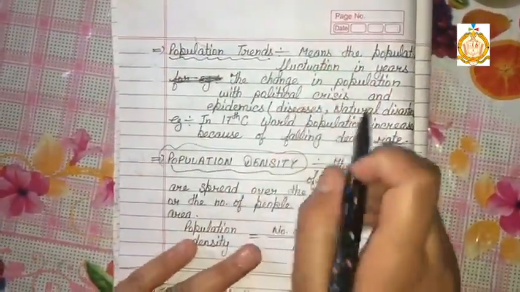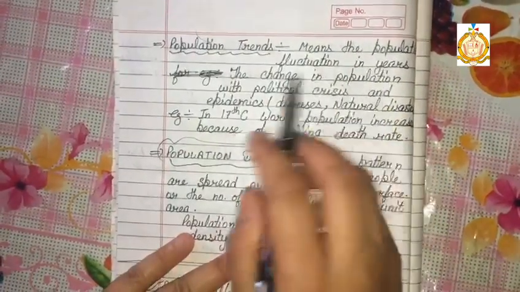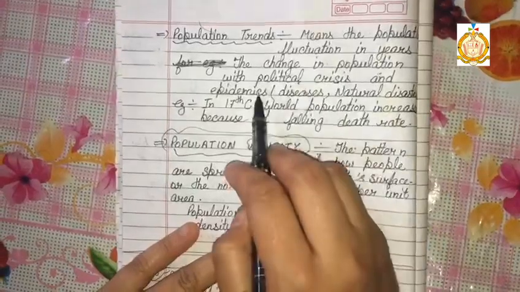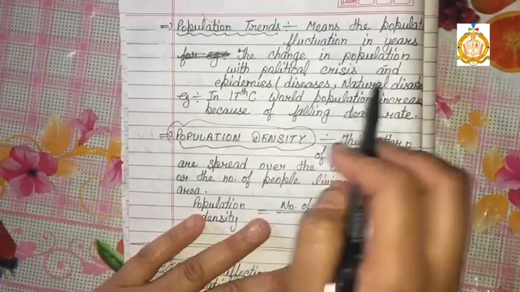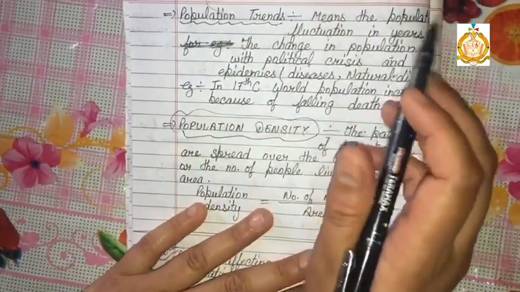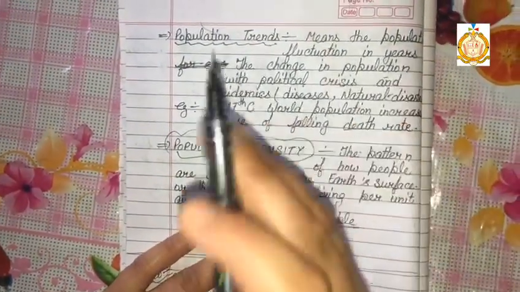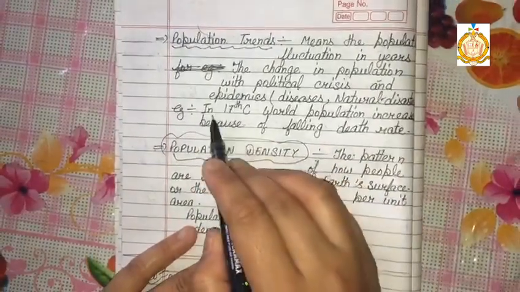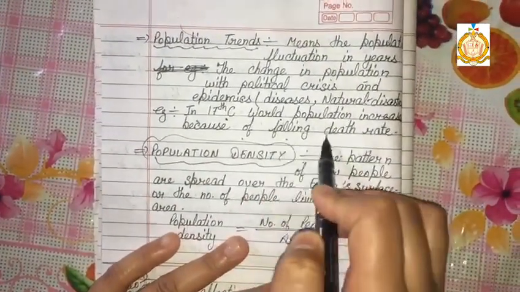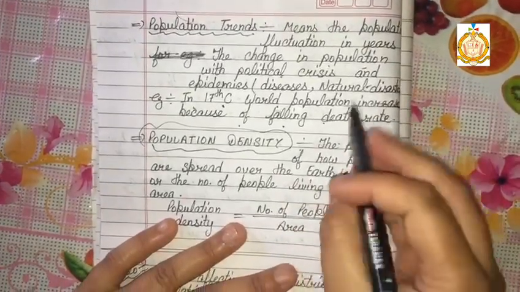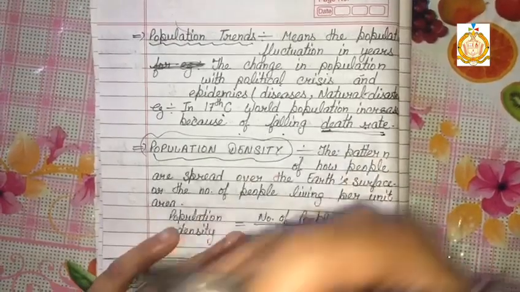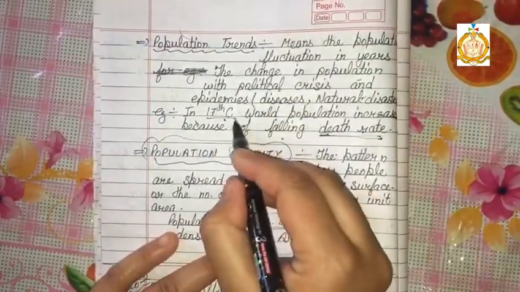Population trends means the population fluctuates over the years, with changes due to political crises, epidemics like diseases, and natural disasters. Due to that, the population trends fluctuate. Fluctuate means change year by year. For example, in the 17th century, world population increased because of the falling death rate. The death rate fell, so that's why population suddenly increased during the 17th century.